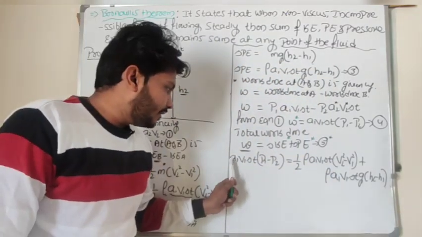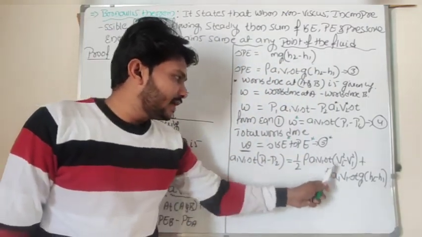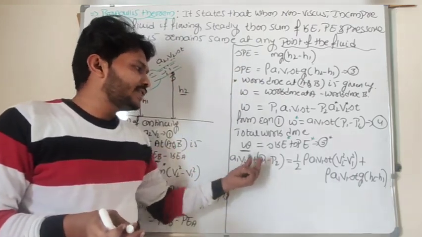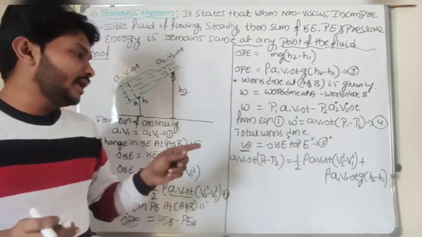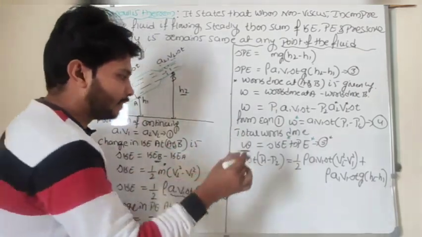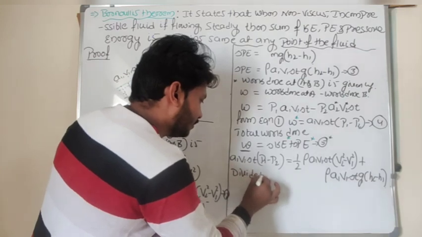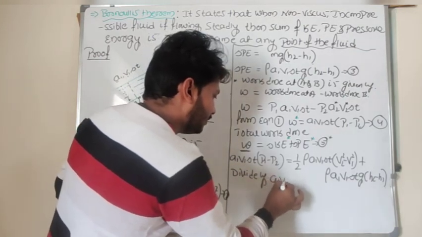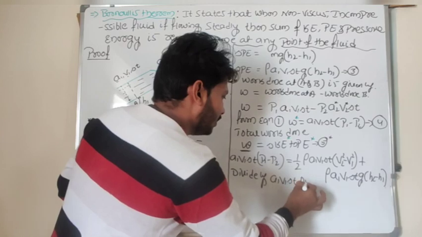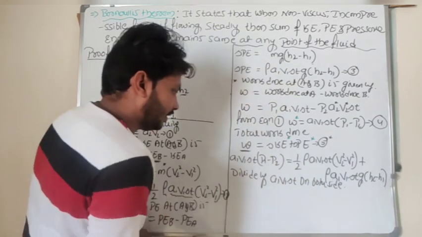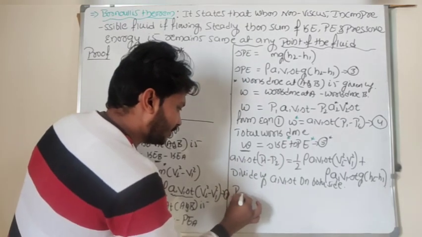Look here, A1 V1 delta T is there in every term. So for this equation, on the left side and right side, I will divide both sides by A1 V1 into delta T, so these terms will vanish.